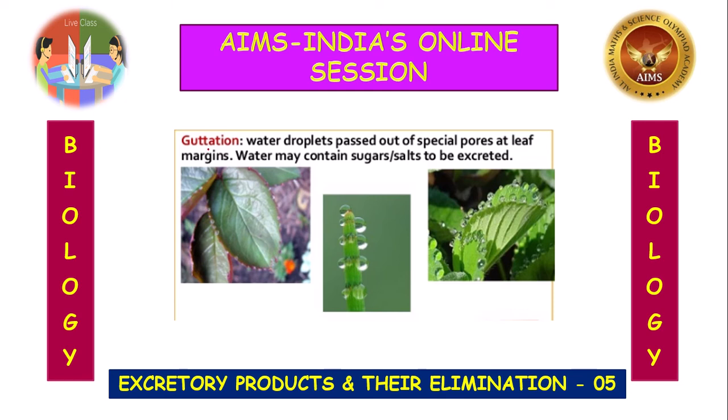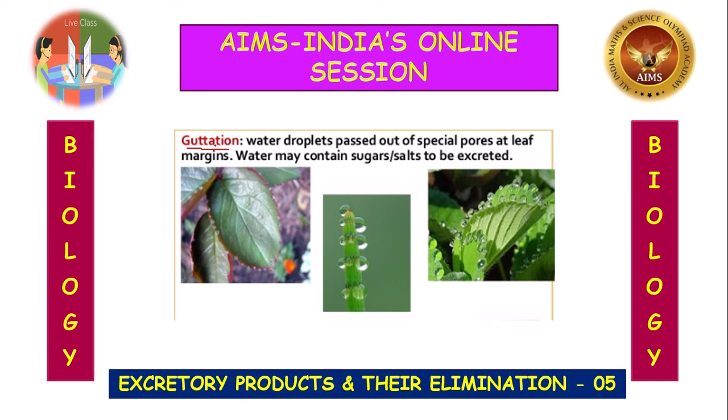Here you see this image. In some plants, guttation means water droplets pass out of special pores at leaf margins. The water may contain sugars and salts to be excreted, the excess of sugars and salts, because of homeostasis, maintaining internal environmental balance.